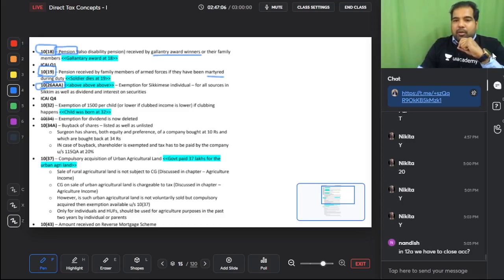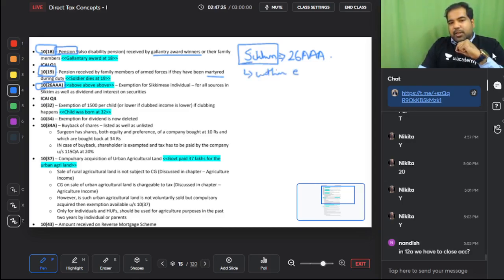10(26) above. Whenever you get time for a holiday, or whenever the surgeon used to get time for a holiday, he used to go to Sikkim and spend 26 days, because 26 he used to like going above. For Sikkimese individuals, any income they have within Sikkim is exempt, plus any interest and dividend income from anywhere in India is also exempt. So these are two incomes for Sikkimese individuals, but if you marry a Sikkimese individual for this exemption, you don't